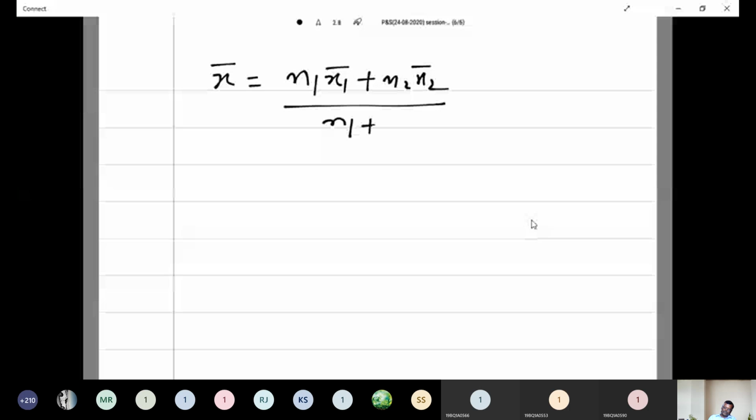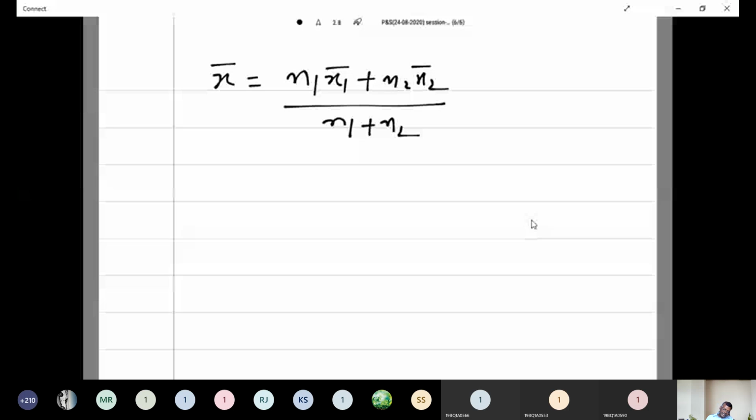We know the formula x bar is equal to n1 x1 bar plus n2 x2 bar divided by n1 plus n2. We don't know the sizes of the samples here, n1 and n2. That we have to find out.